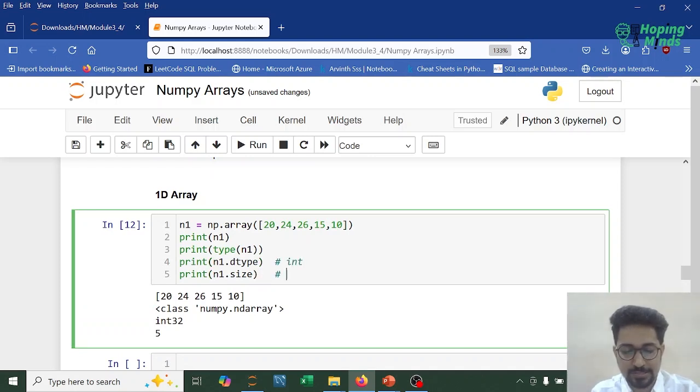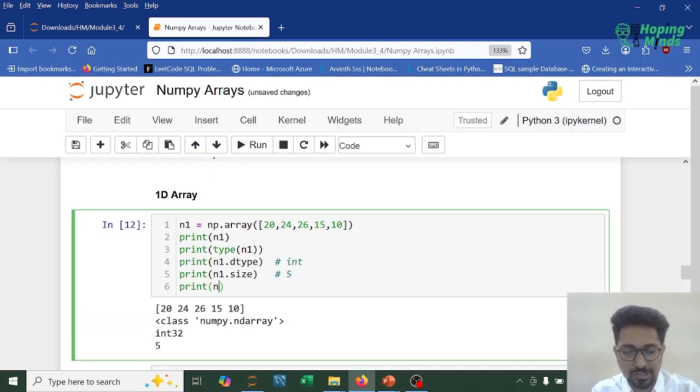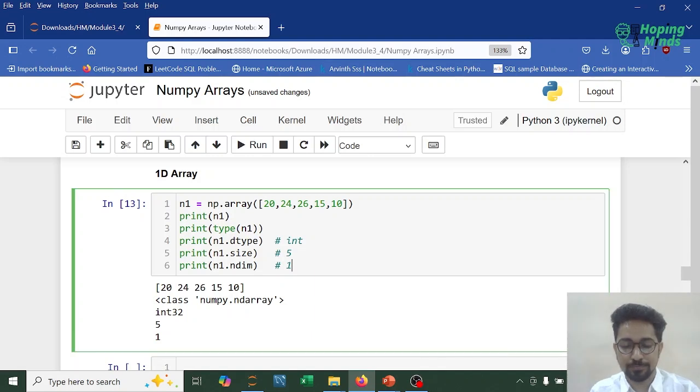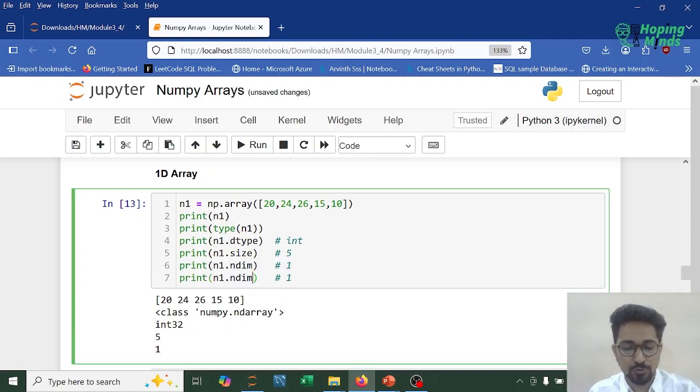This is integer, this is 5. Then I can check the shape. First let's check the dimension. So how many dimensions do we expect? There is only 1 dimension. How do we decide the dimension? Just observe the number of opening brackets or the number of closing brackets. How many do we have? We have only 1. Next, over here I can figure out dtype, size, ndim, and then we have shape.